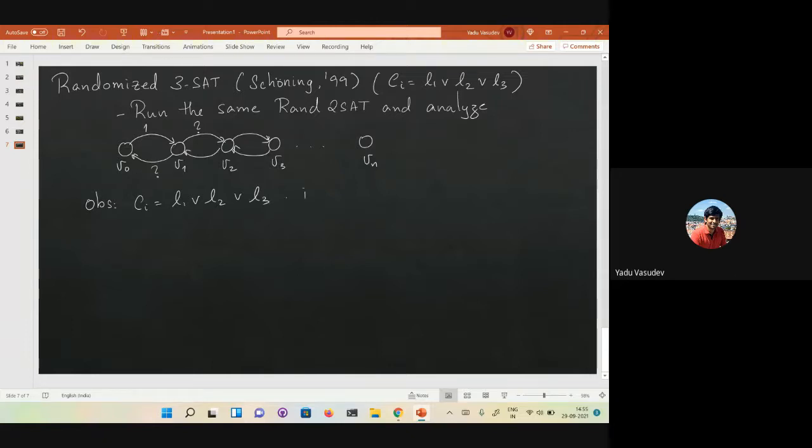If the assignment A does not satisfy the clause, that means there exists at least one literal different from the satisfying assignment, at least one bit.